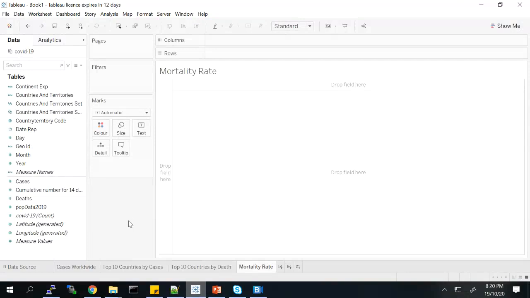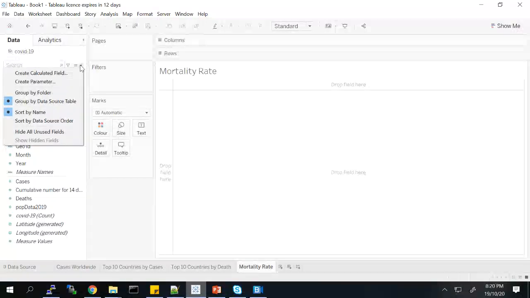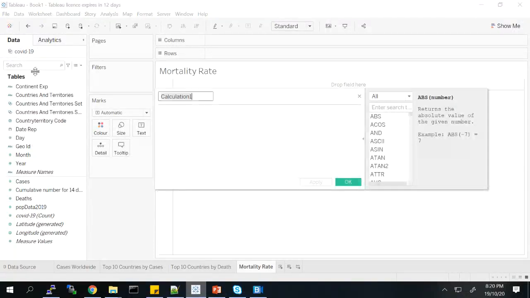What I have to do is, I know the formula, but I have to apply that. So Tableau gives us a function called calculated field, wherein we can create our own field. When you click on this drop down here, it says create calculated field. Now I will call this mortality rate,